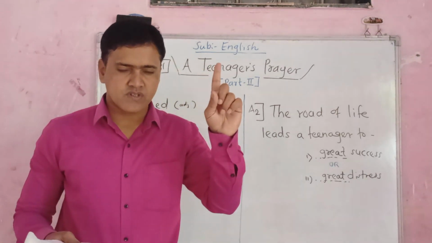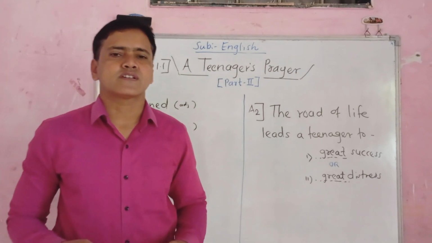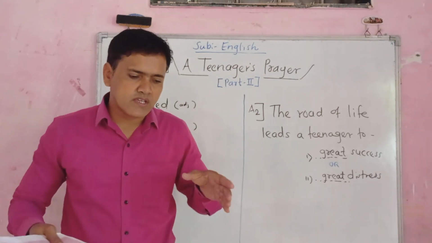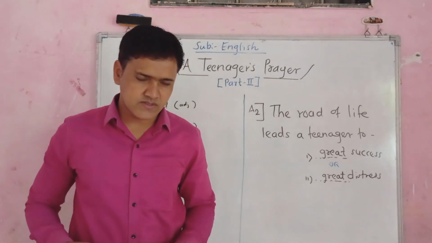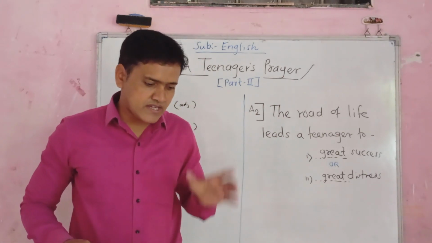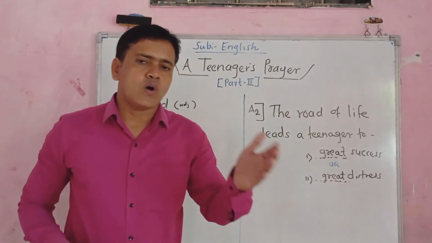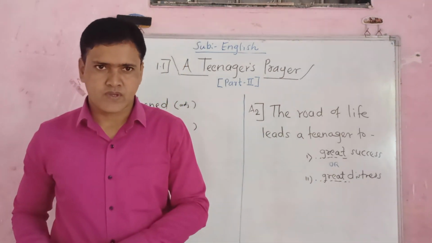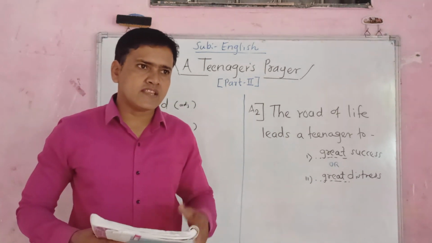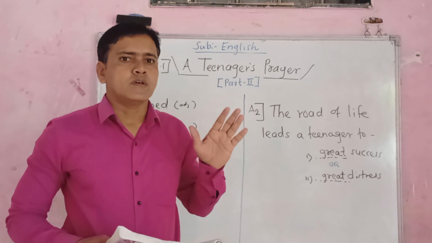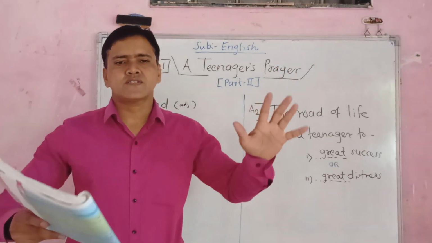But he knows that it leads to great success. And suppose there are two options for the teenager and he has to decide to select one option or the second option. Suppose she selects the first option and that first option may take him to great success.